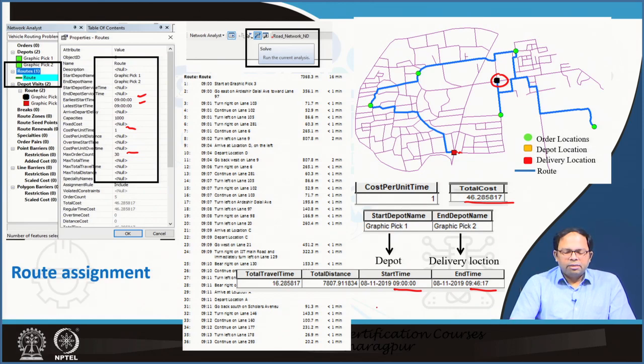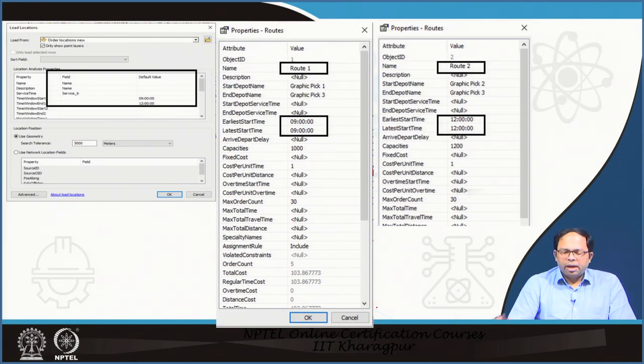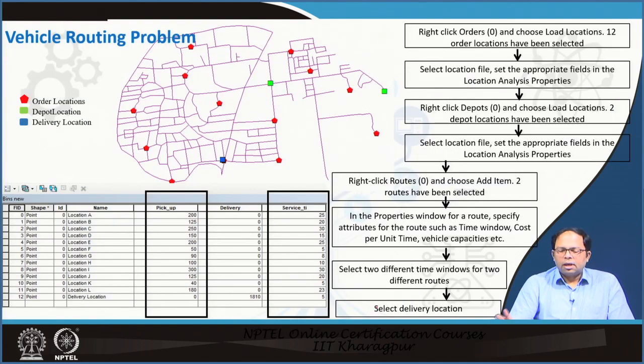We do the same thing for VRP as well. Only thing is, in VRP, we right click on orders and choose load locations. Order locations first have to be done. Then we do the same thing for depots as we have done earlier. Then we go to routes, and we can add another route. Last time it was only one route, we can now add two routes.